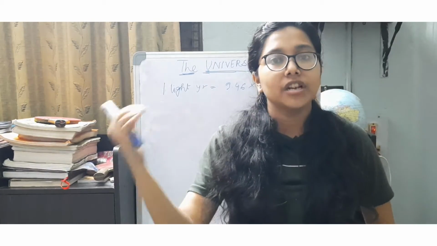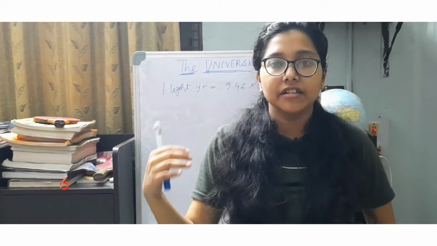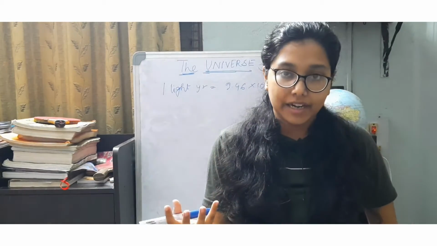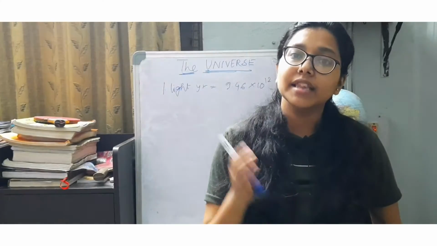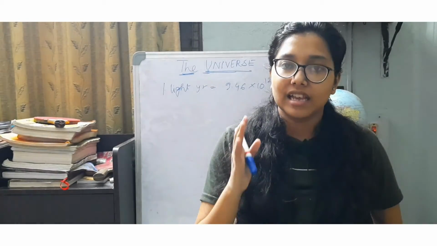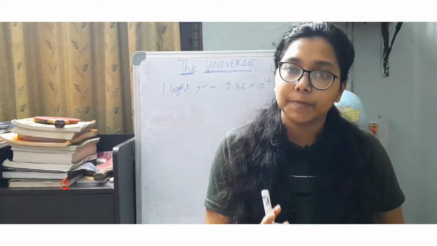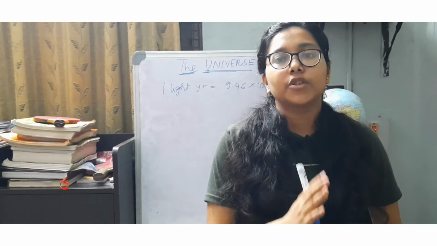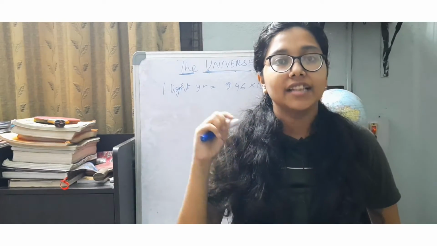The celestial bodies are still moving far away from us because the universe is always expanding. So that is why the most preferred unit used for measurements in the study of space is always the light year.